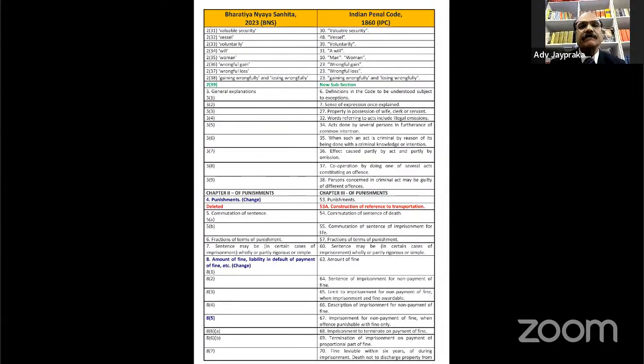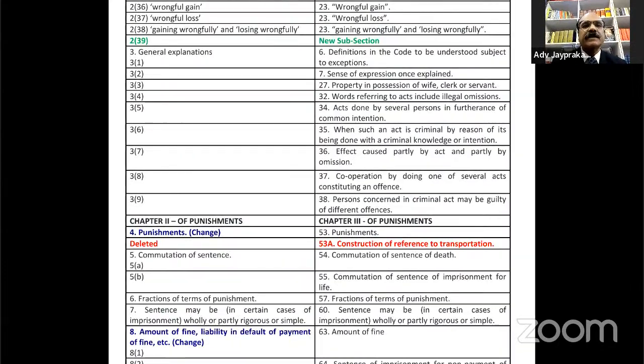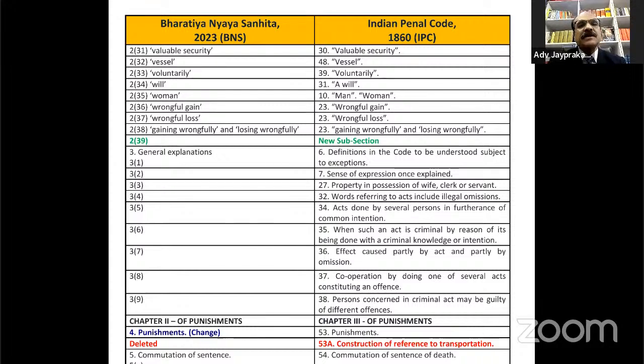Now in BNS section 2.31, valuable security. It was in IPC section 30. 2.32 vessel, 2.33 voluntarily, 2.34 will.